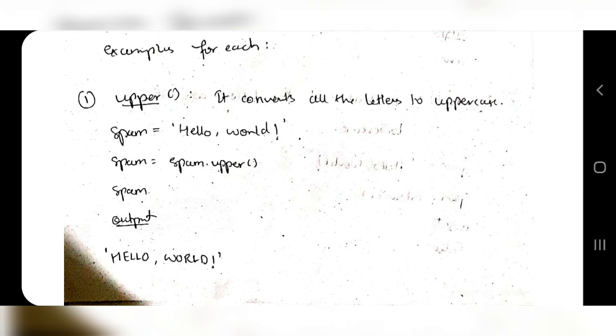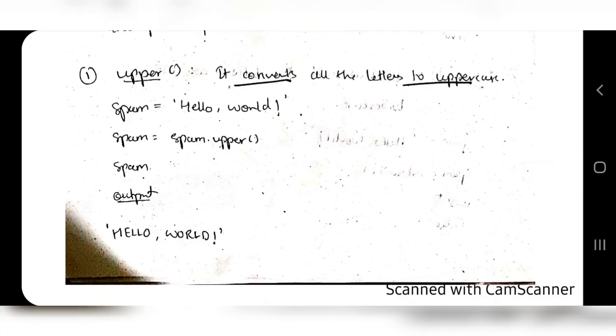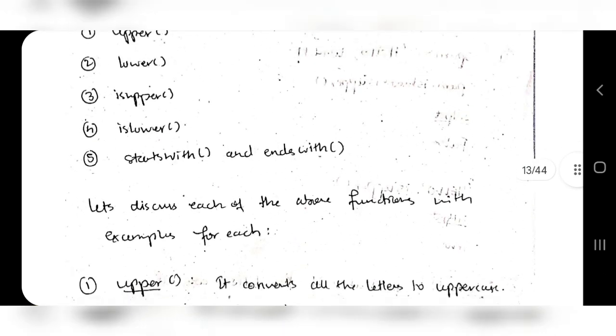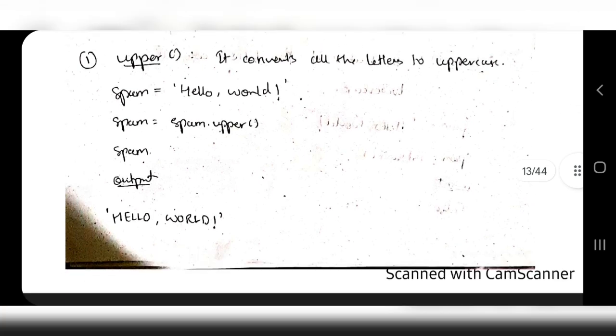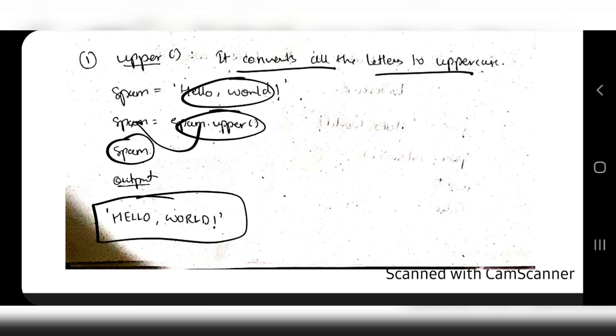For example, if the word is hello world, I will be checking spam.upper. Spam.upper means are all the letters here in uppercase or not? No, they are not, so it will output false. Okay, sorry, not that one. Here it is just upper. It just converts all the letters to uppercase. The isupper is different; we'll be discussing that later. So spam.upper converts hello world to uppercase, that is stored in spam, and if I output that, I'll get all the letters in uppercase.